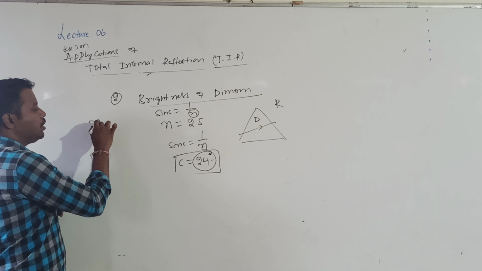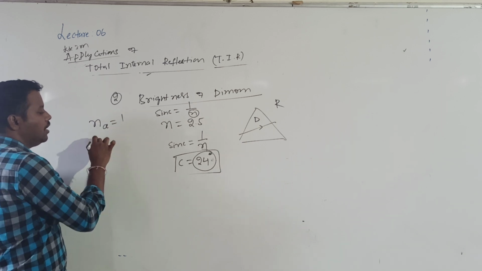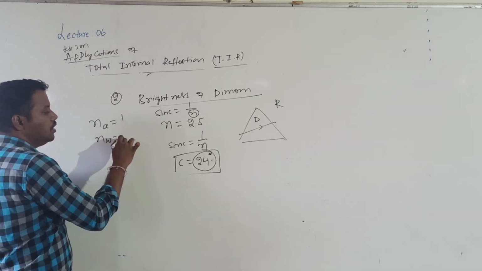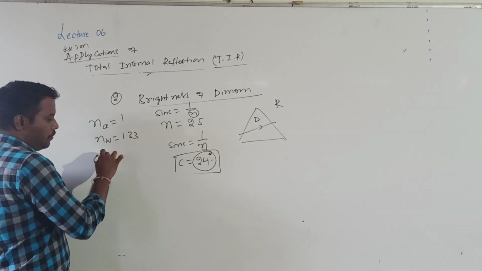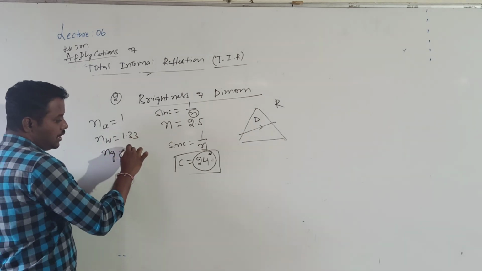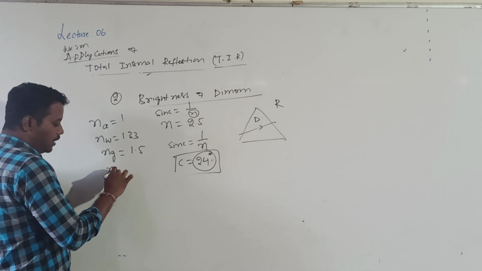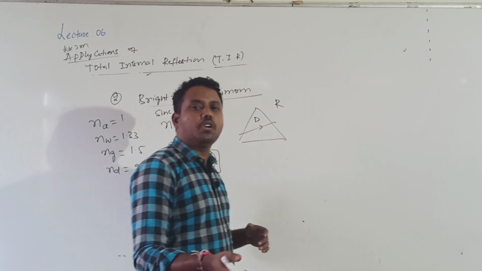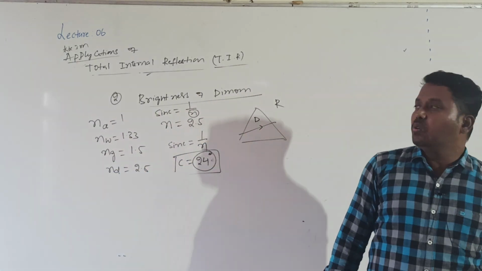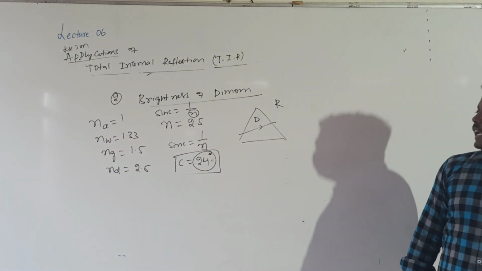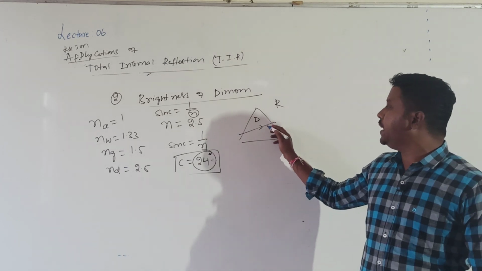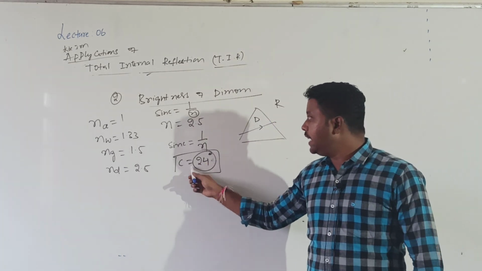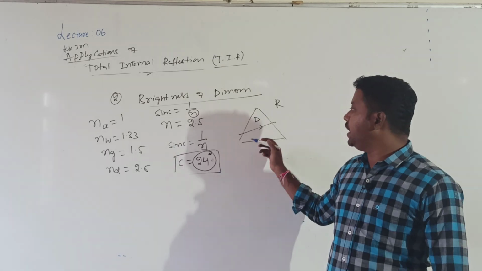So you know the refractive index values: air is 1, water is 1.33, glass is 1.5, and diamond is 2.5. When the refractive index is more, the critical angle is less. What is the critical angle? It is the angle of incidence in which medium? Denser medium. So critical angle is least for which one? Diamond. Due to that reason, what happened?